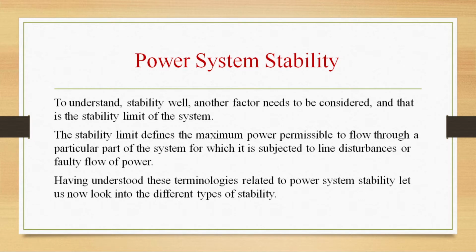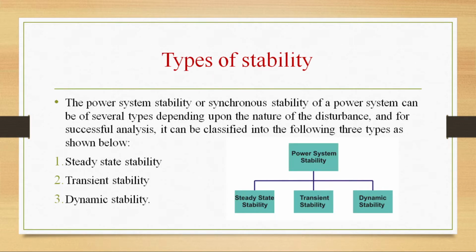If we understand these terminologies related to power system stability, we have to see the different types of stabilities now. What are the different types of stability? The power system stability or synchronous stability of a power system can be divided into several types depending upon the nature of disturbance, and they are classified into three types, that is steady state stability, transient stability and dynamic stability. Okay, we have seen this in the previous class: what is steady state, what is transient, and what is dynamic.